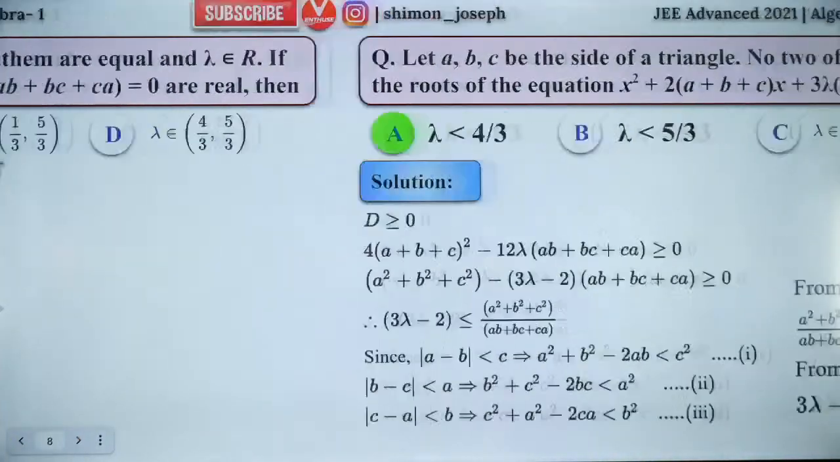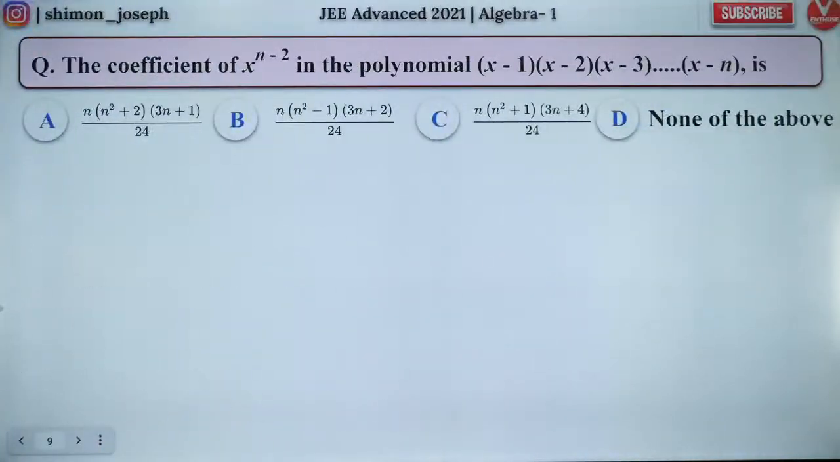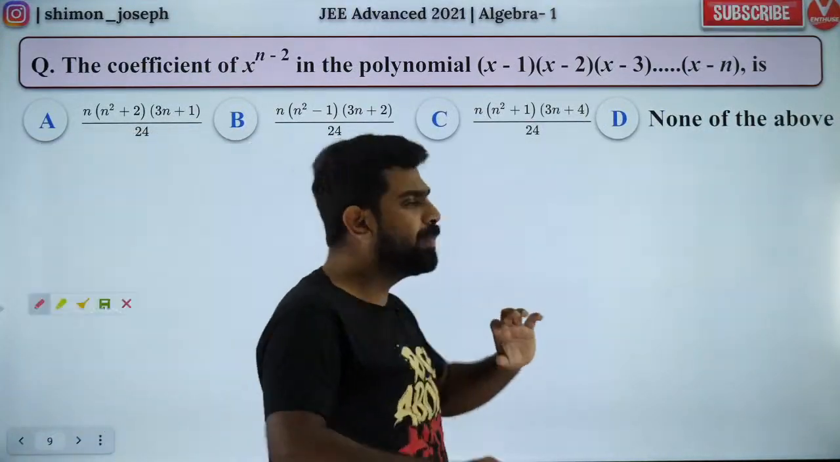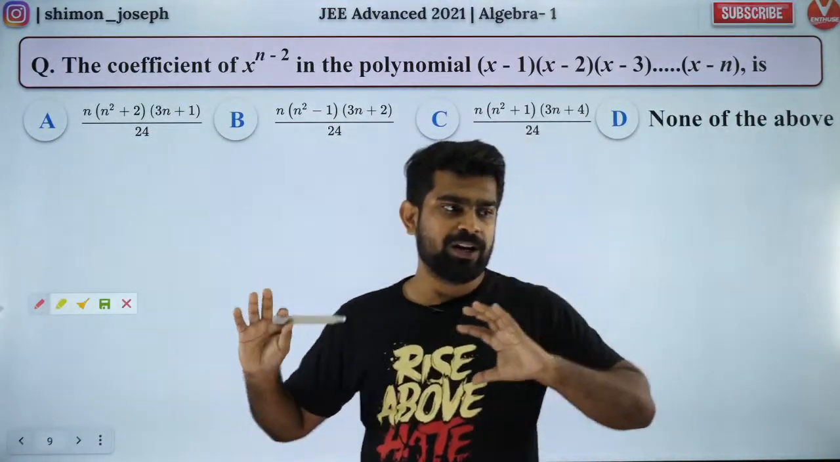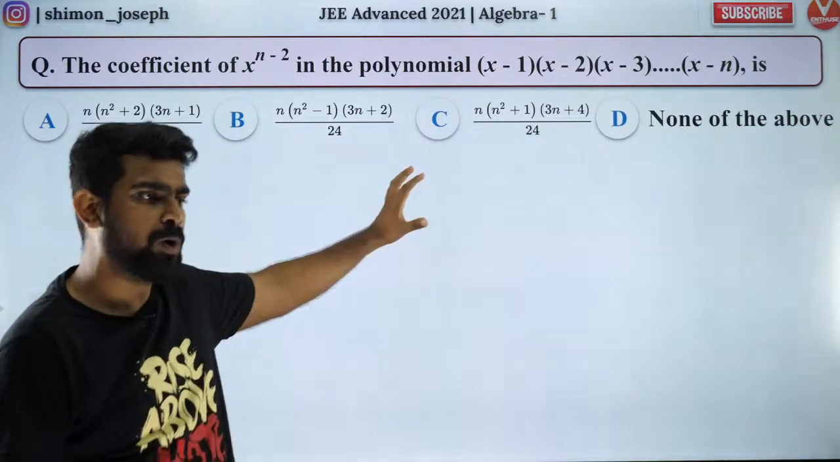Great. So the second question was awesome. Now let's move forward to the third one. This is again a brilliant question. Please try to solve it.